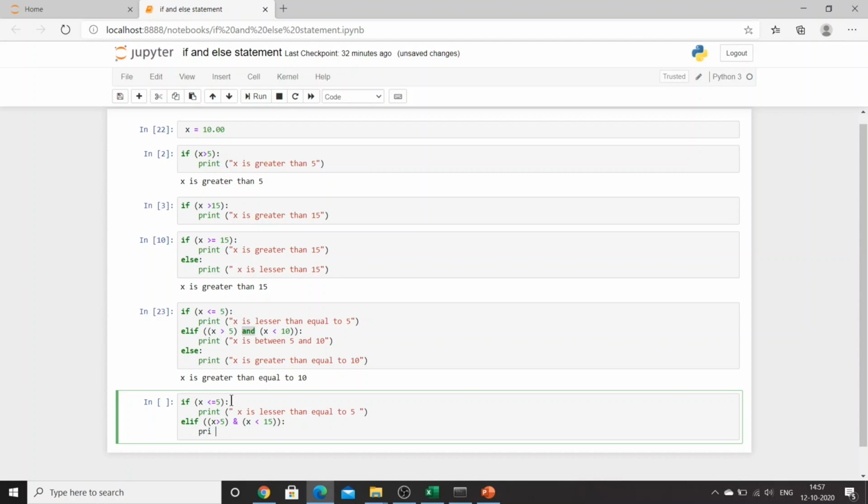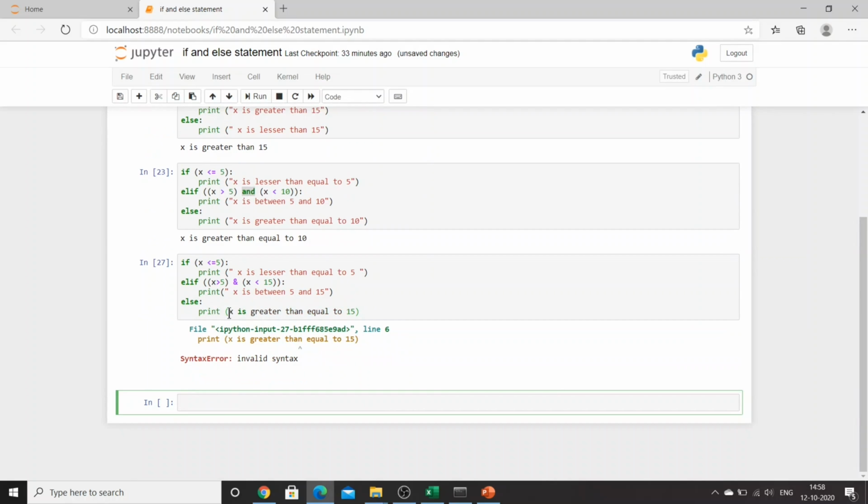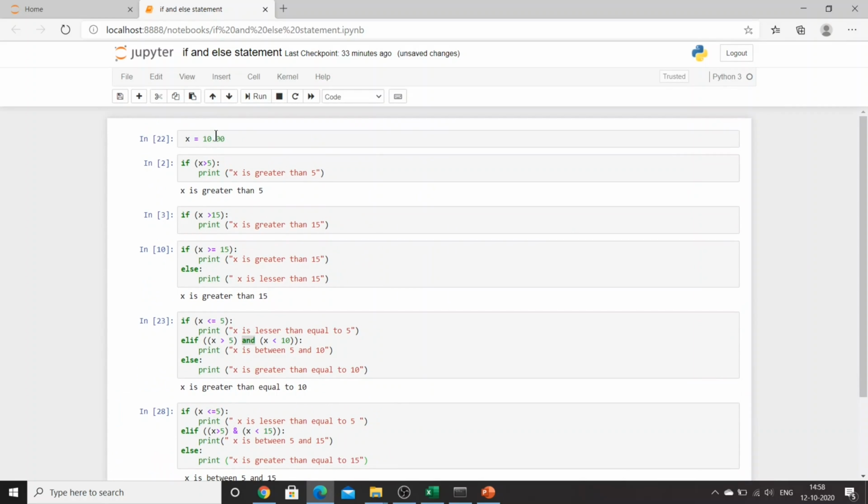Print "x is between 5 and 15". The last one else print "x is greater than equal to 15". Right? Again, I made the same mistake. If it is a string, I need to provide it in quotes. X is between 5 and 15. I'll try 15 over here.